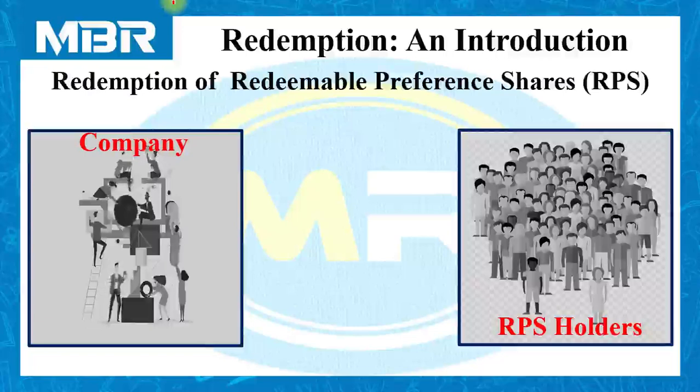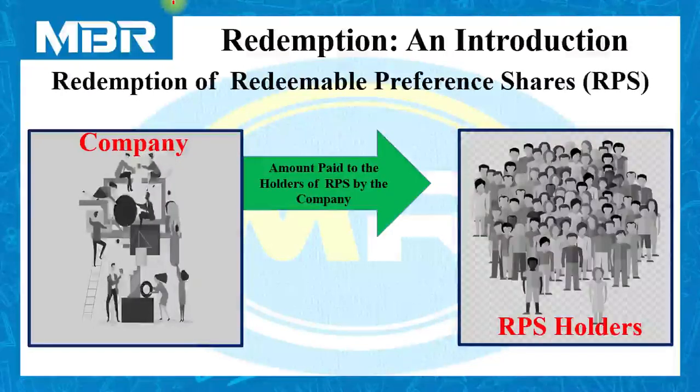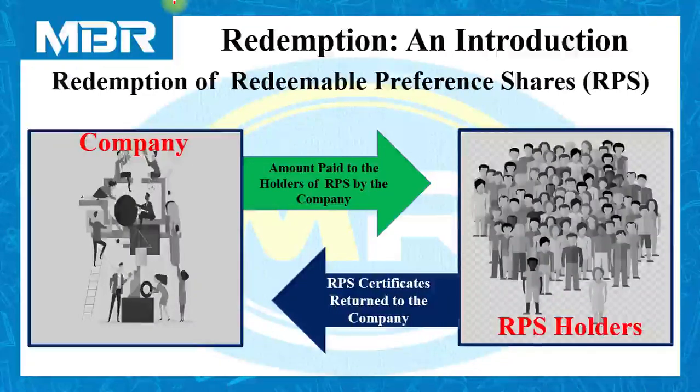If holders of the shares are holding redeemable preference shares, they are referred to as RPS holders, that is, redeemable preference shareholders. Now, in case of redemption, what is happening? The company used to pay amount to the holders of RPS, and RPS certificates are returned to the company by the shareholders. So it is exactly opposite to the process of issue.